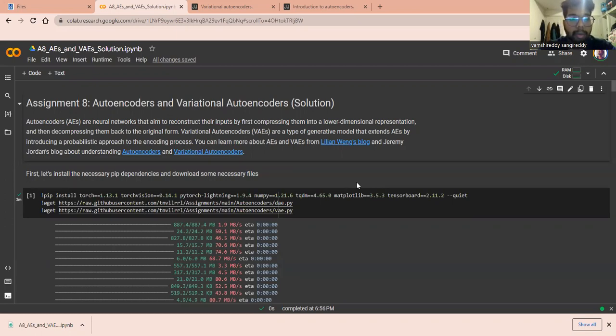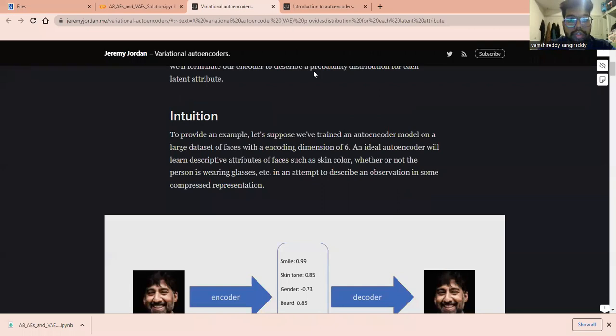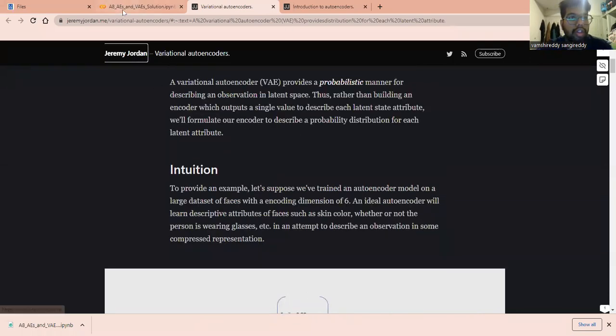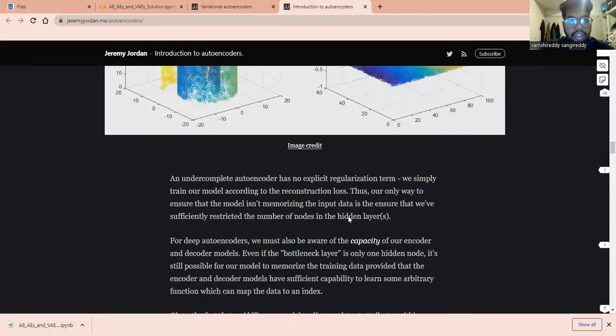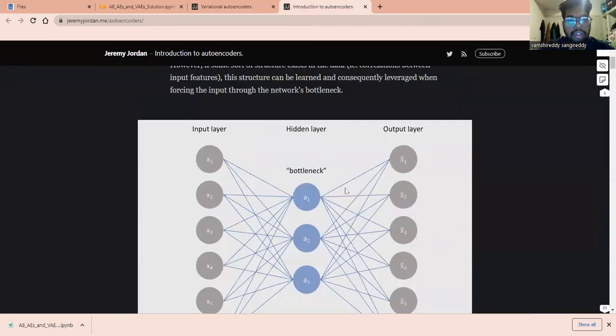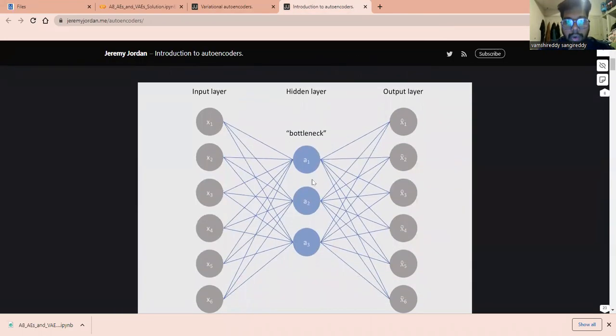Here, it will reconstruct the inputs by decreasing the dimensionality of the input that we have given. We can see it over here: the input layer, and this is the bottleneck layer.